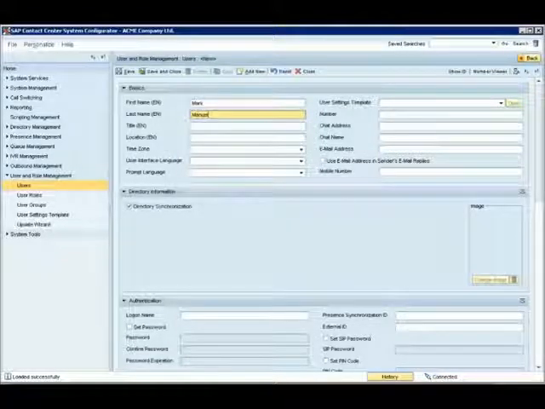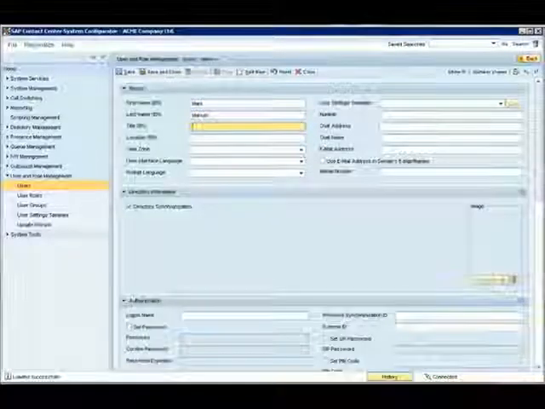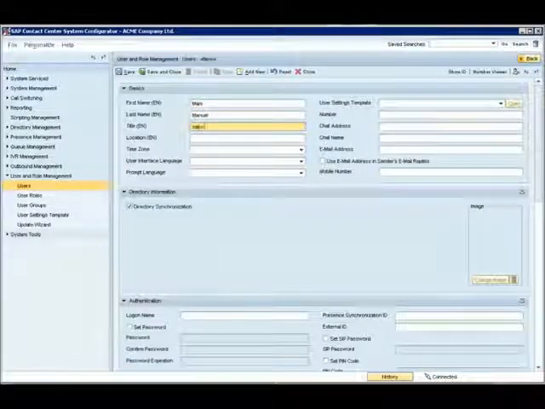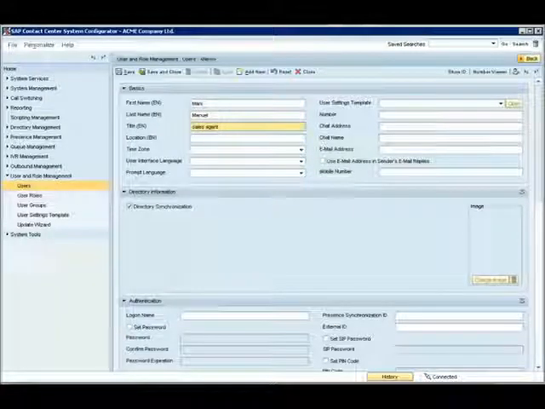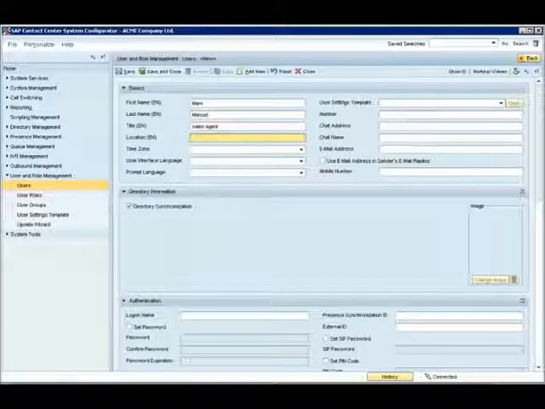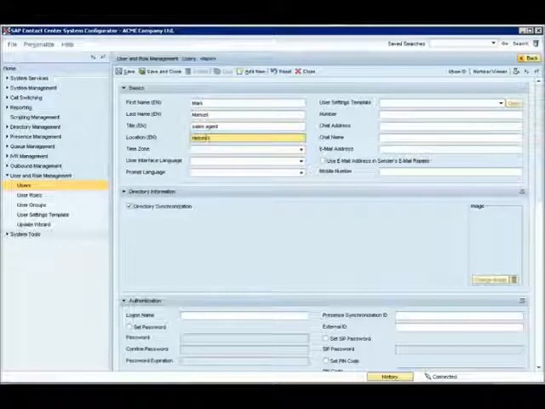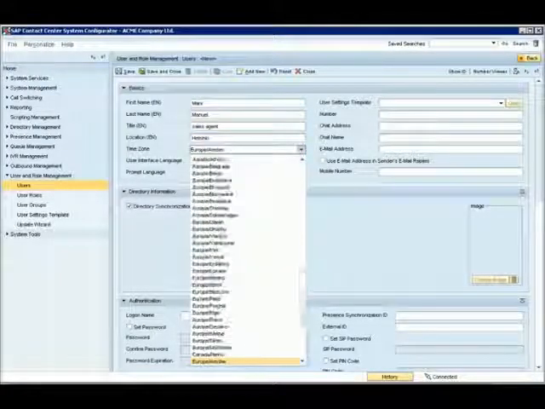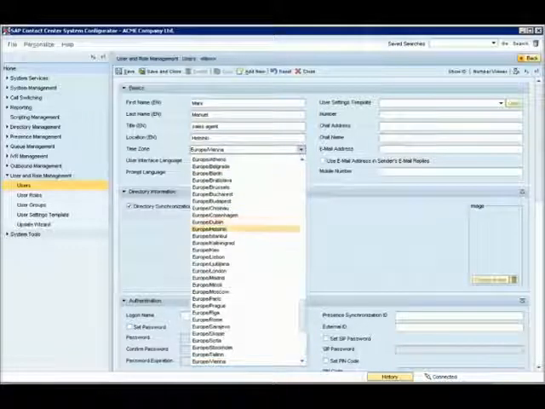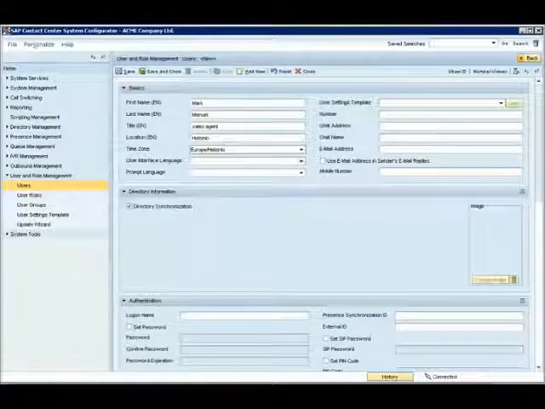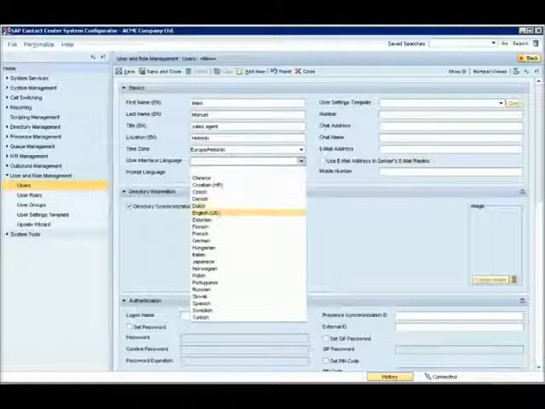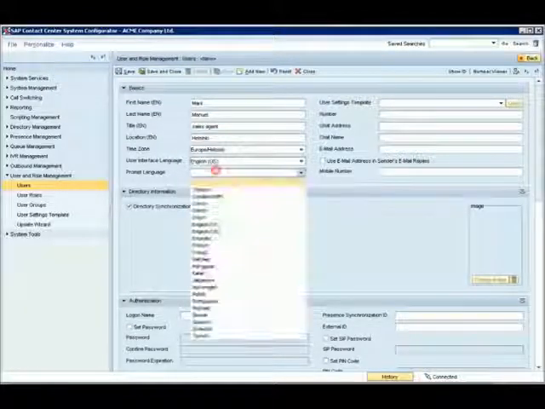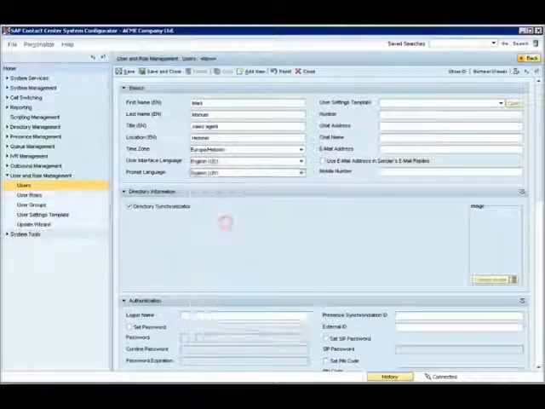We call the user Mr. Mark Manuel and decide that he works as a sales agent in location Helsinki, with an applicable time zone. His user interface language is English and prompt language the same.